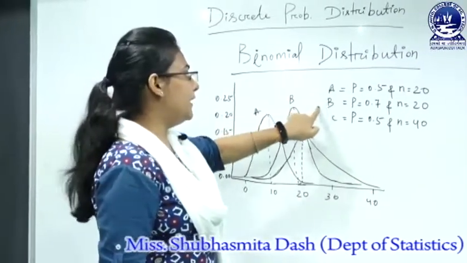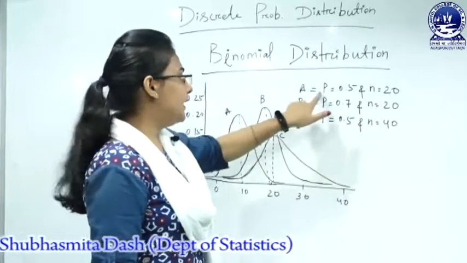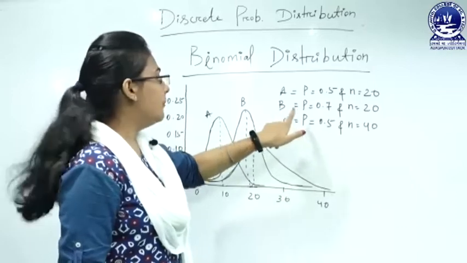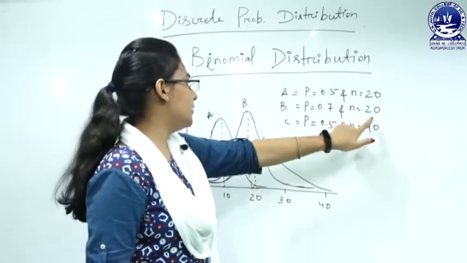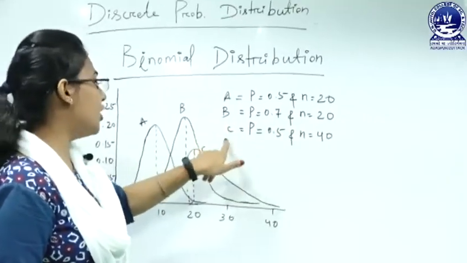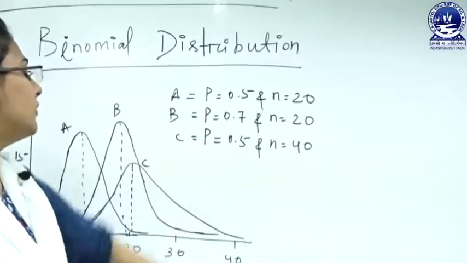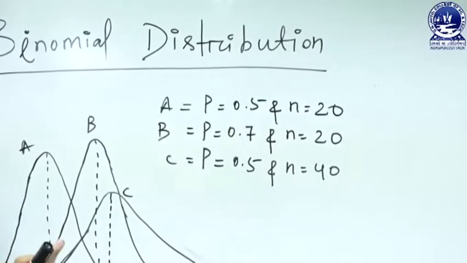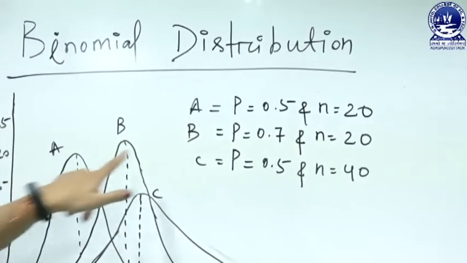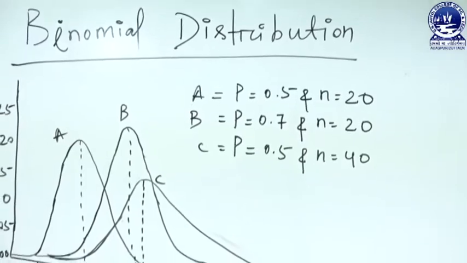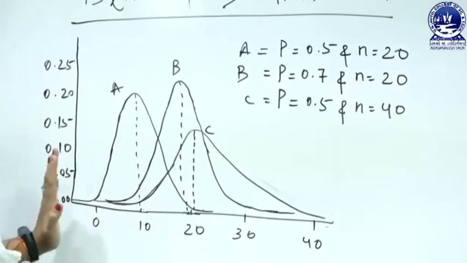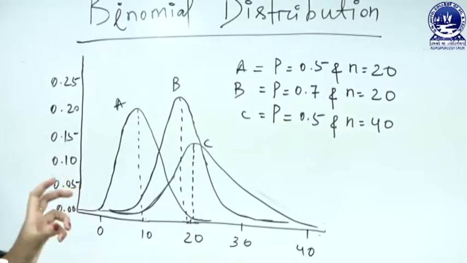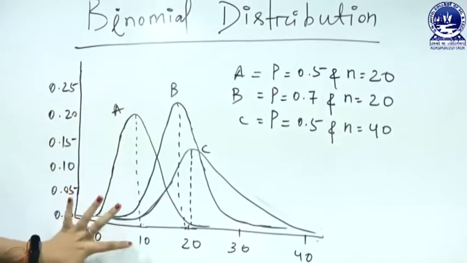In the case of A, B and C, there are 3 curves where p is 0.5 and n is equal to 20 for A, p is equal to 0.7 and n is equal to 20 for B, and in the C curve p is equal to 0.5 and n is equal to 40, where p is the probability of success and n is the number of independent trials. So in the case of curve A, p is equal to 0.5 and n is equal to 20, and the mean value, which is the expected value of the binomial distribution, lies exactly at 10.